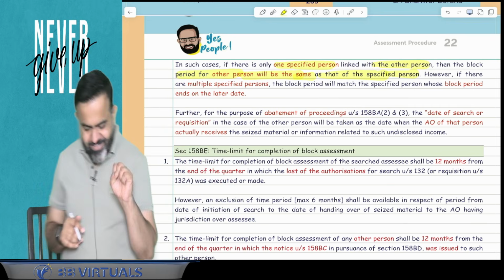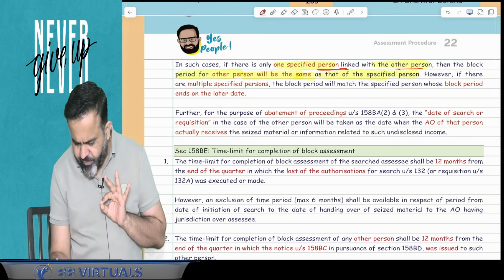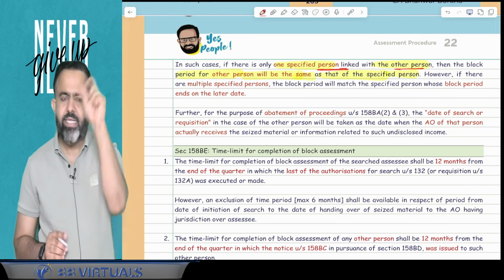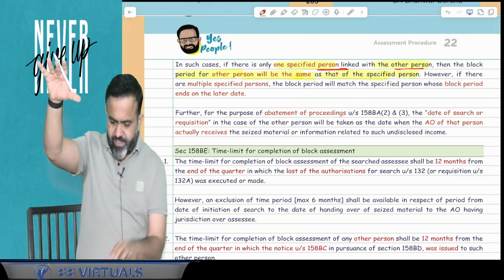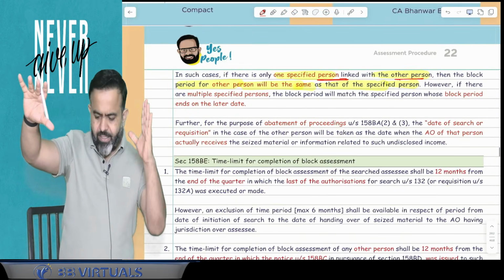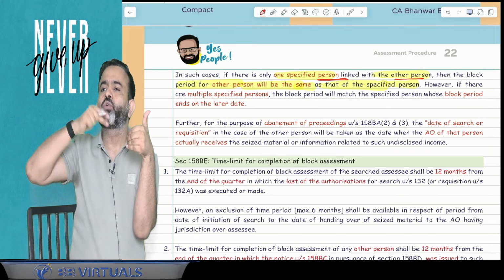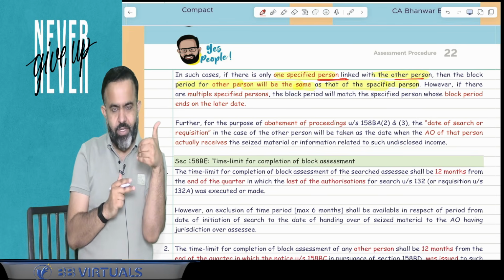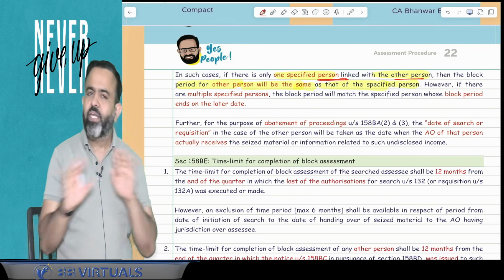If there is one specified person linked with the other person, it means a raid is conducted in the case of Rajnikant. So Rajnikant is the specified person, and in the case of Dhanush, the information is received only through the AO of Rajnikant. Then the block period of Rajnikant and the block period of Dhanush will be the same.